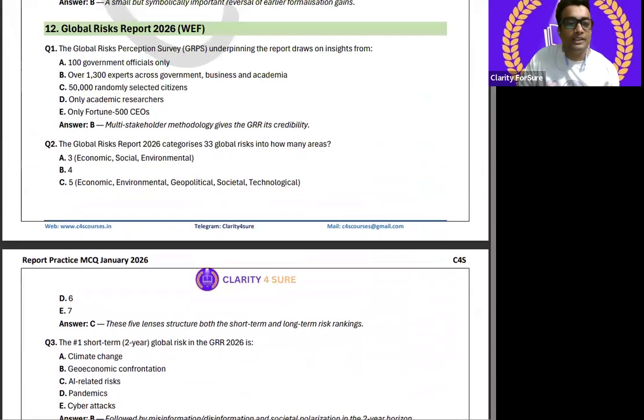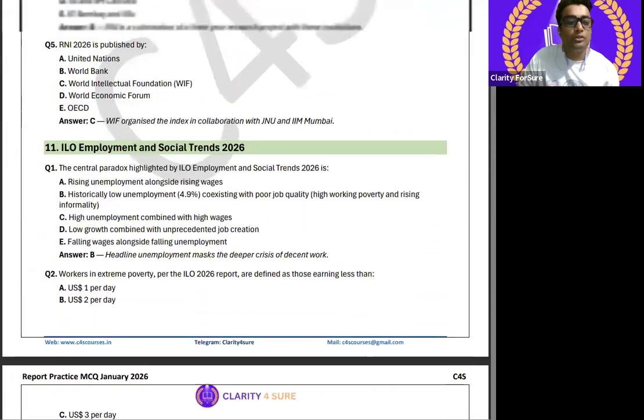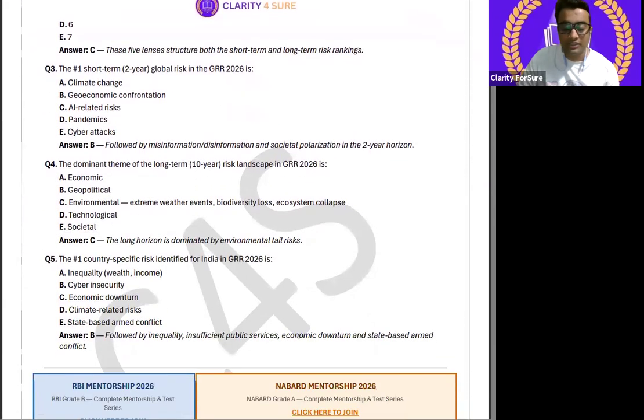So I hope all the news is clear to everyone, right? And I have cleared the things, that is Global Risks Report 2026 by WEF, related to ILO employment and social trends and everything. I hope everything is clear within the discussion of the topics and the questions.